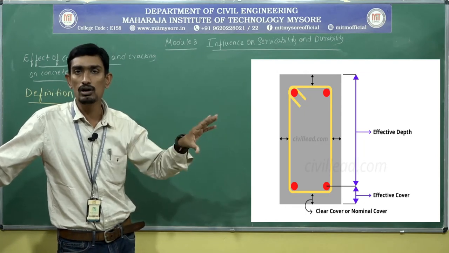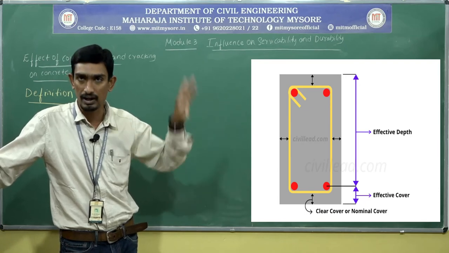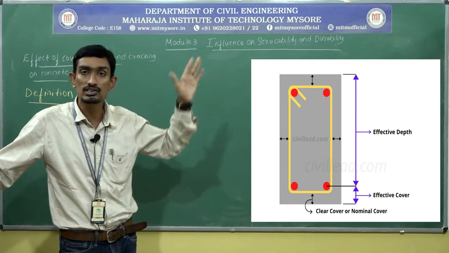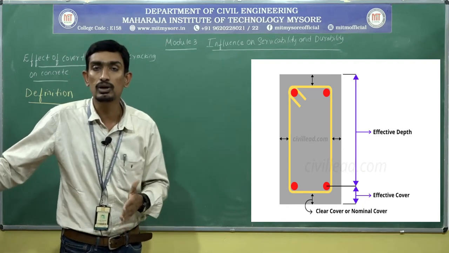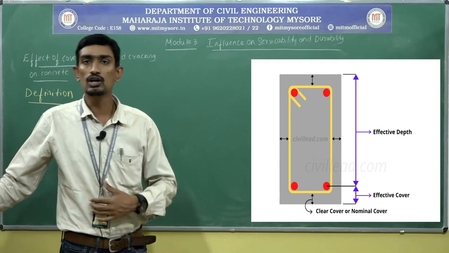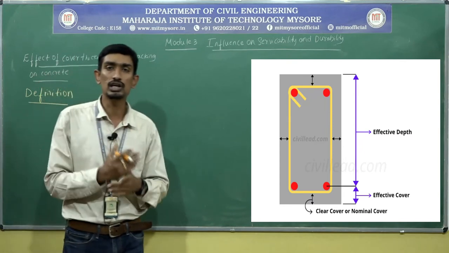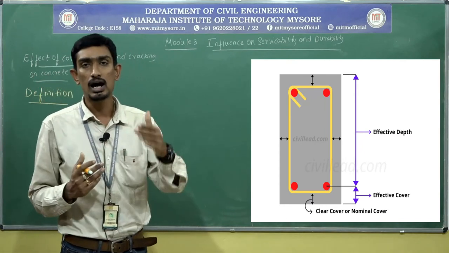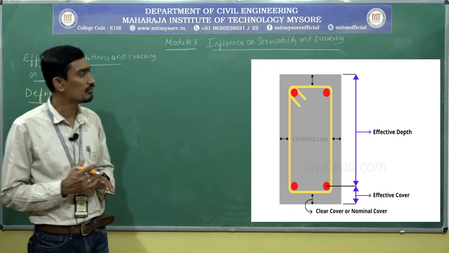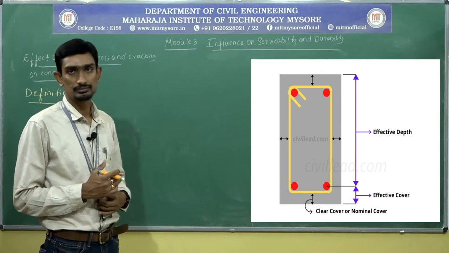You already know the longitudinal steel will be provided to take care of flexure, and this vertical steel or stirrups will be provided to take care of shear. You people have done the analysis and the design in the RC elements course. So now the main thing we want to know here is regarding cover.